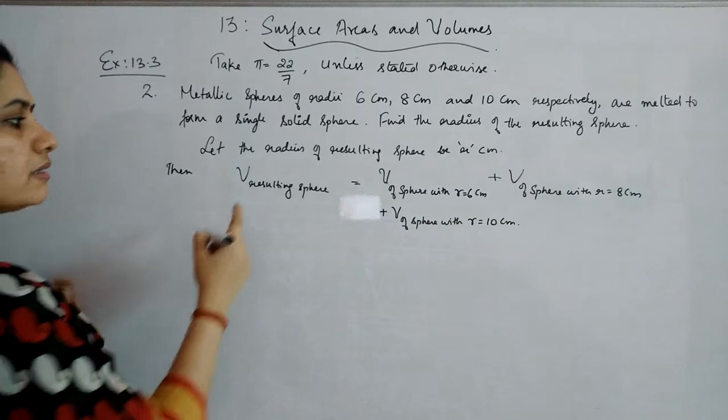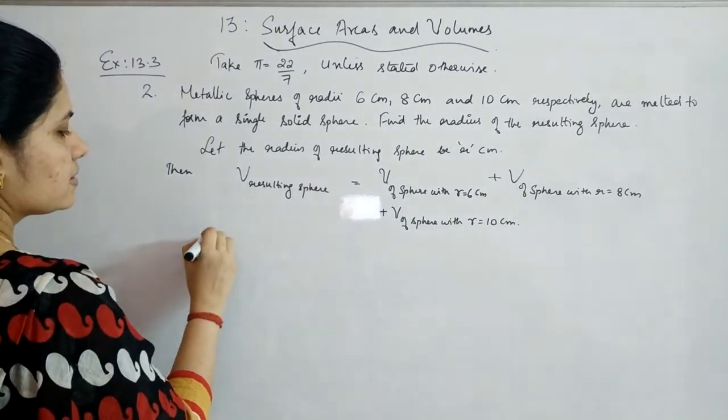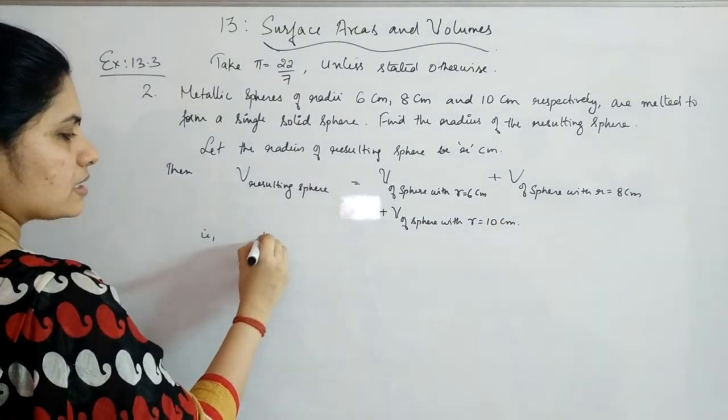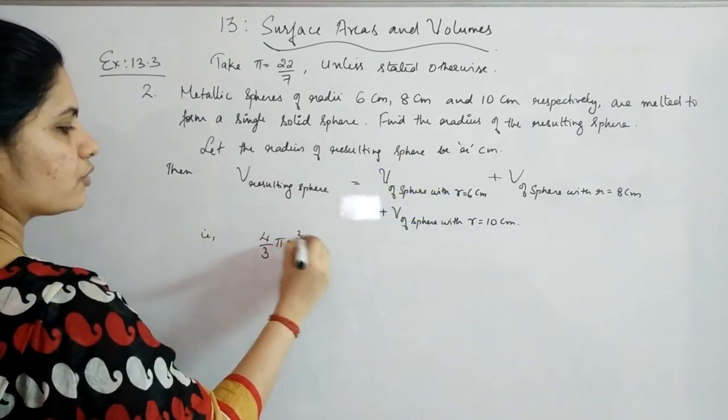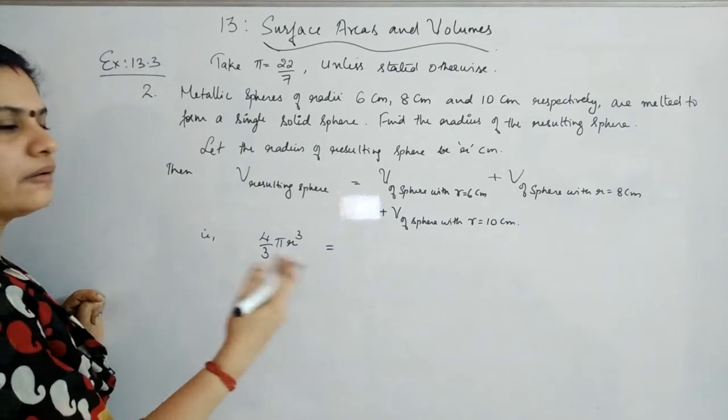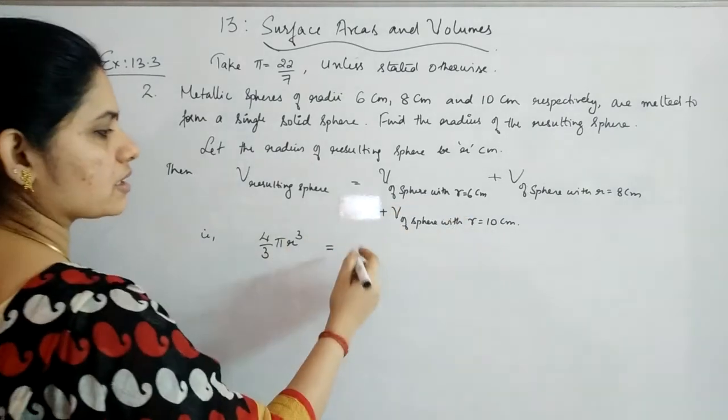Now we'll replace the formula for volume, that is 4 by 3 pi r cube. So you have taken r as the radius, so we'll get 4 by 3 pi r cube is equal to, now we'll replace the value of r in all these three respectively.